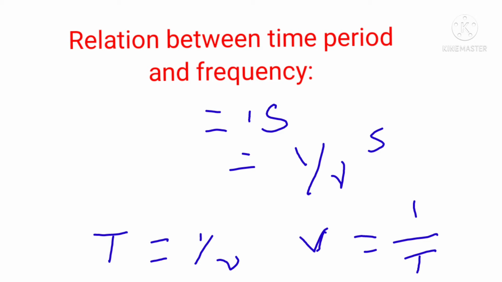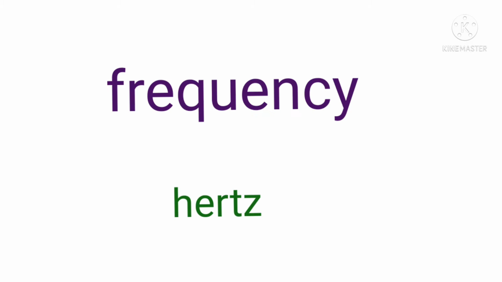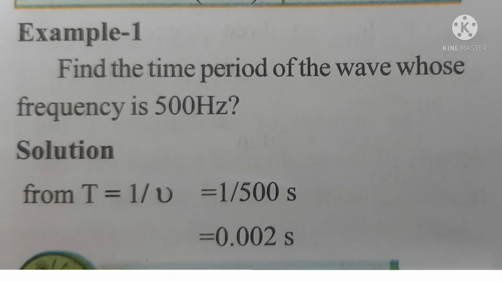But the time taken for one oscillation is called time period, and the number of oscillations per second is called the frequency. Hence, frequency and time period are related as T is equal to 1 by nu, or nu is equal to 1 by T. The SI unit of frequency is Hertz. It is named after Heinrich Rudolph Hertz.